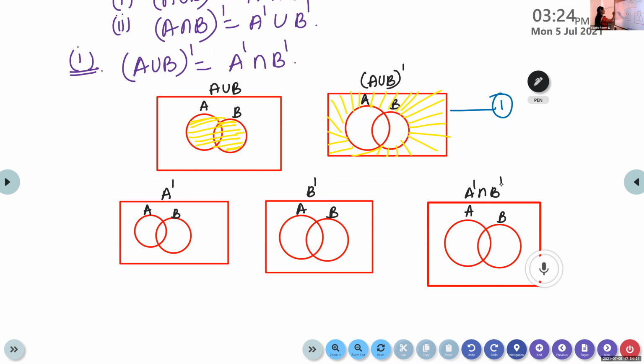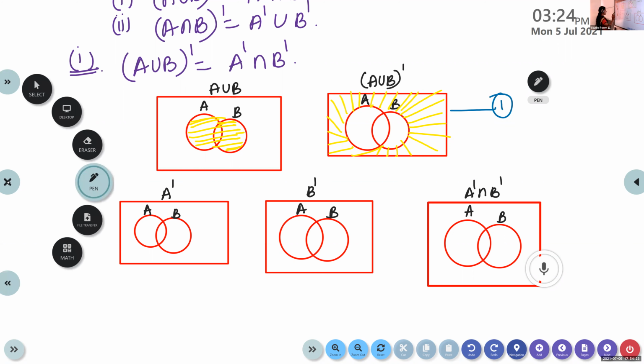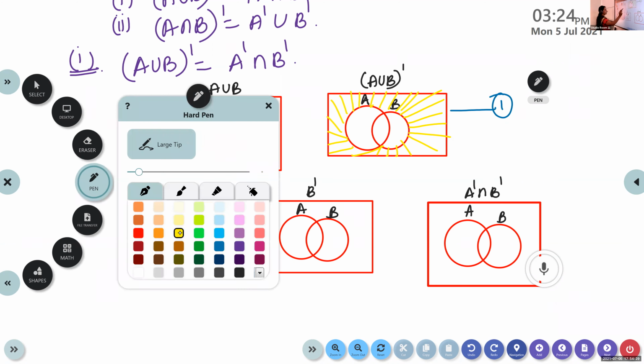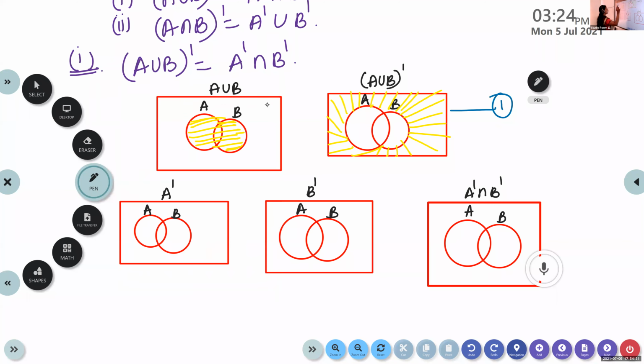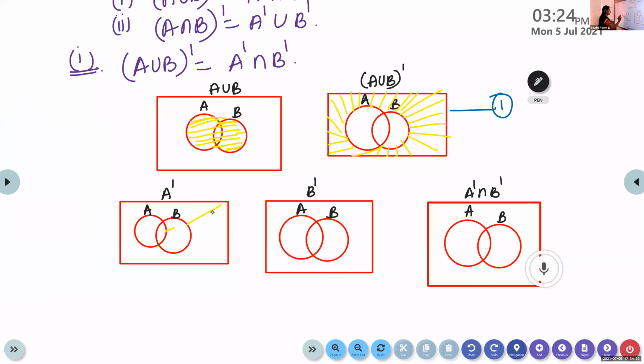So I'm going to shade A dash. What is meant by A dash? The elements which are not in A. Elements which are not in A is A dash. So A dash means the part which is not in A. So we can shade the whole thing. This is A dash. Similarly, what about B dash? Which are not in B, we denote it as B dash.